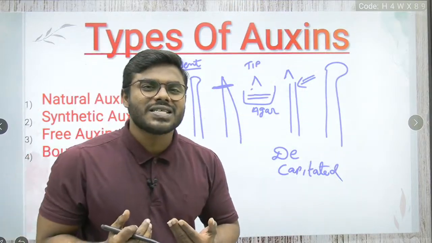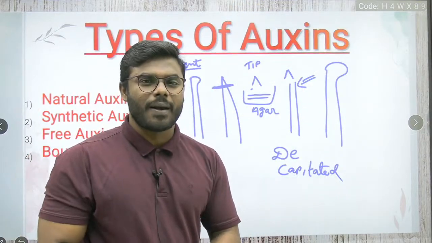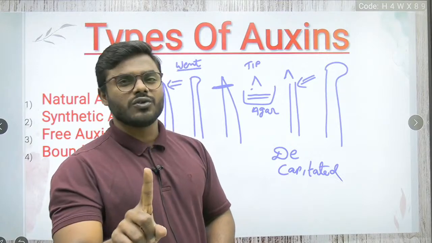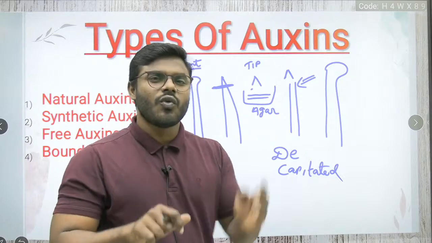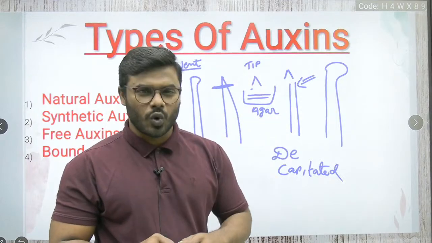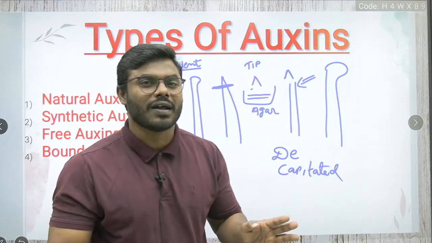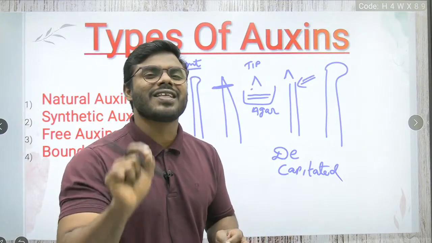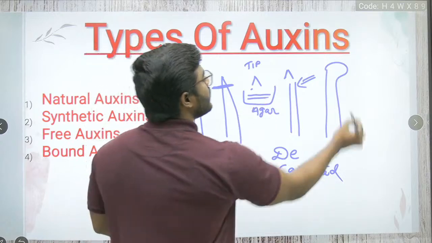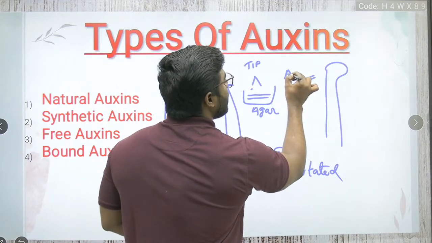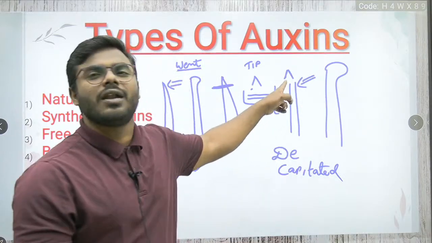So what is the conclusion we have to understand? Yes, there is a chemical involved in the bending of the coleoptile. There is no doubt about it. But the point is that this chemical is present exclusively only in the tip of the coleoptile.